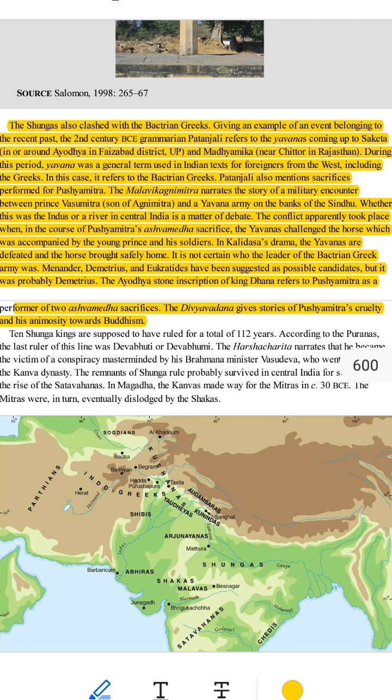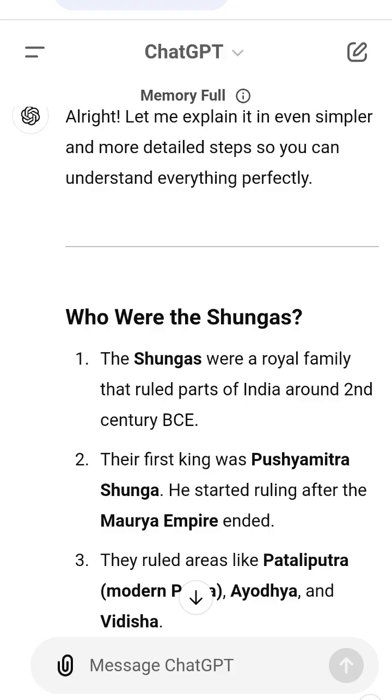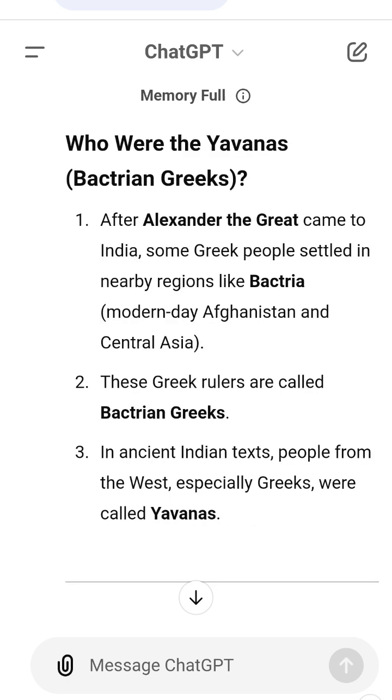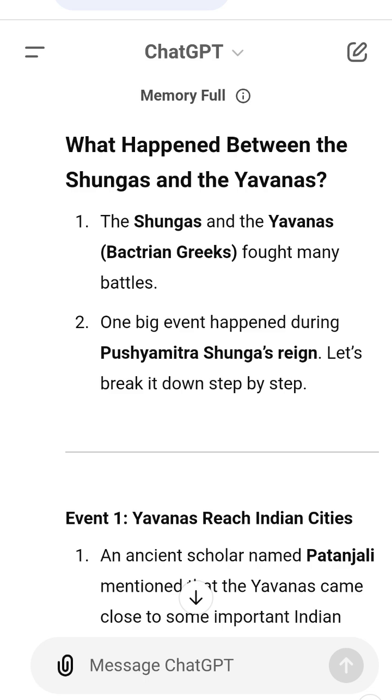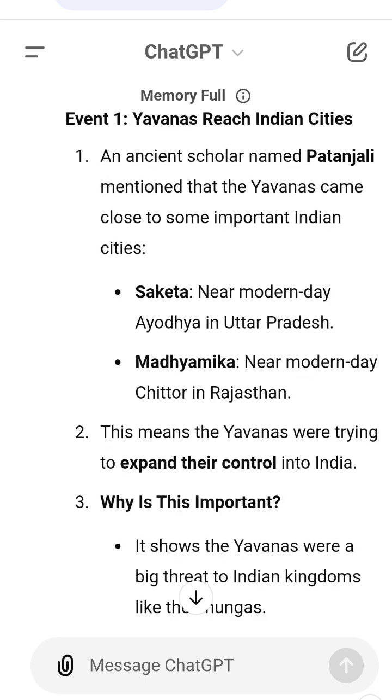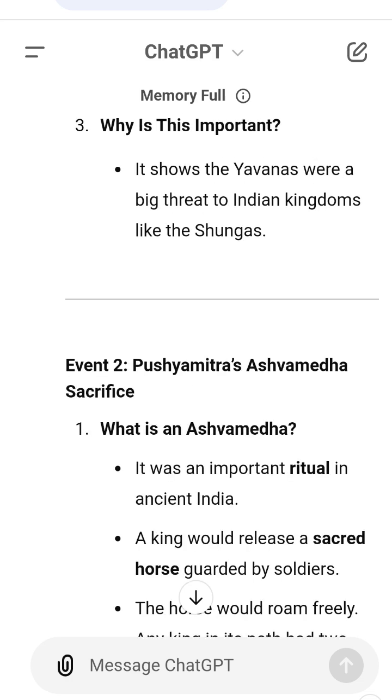Why is this important? 1. Defense of India. Pushyamitra successfully defended India from invaders like the Yavanas. This kept Indian traditions and kingdoms safe. 2. Cultural exchange. Even though the Shungas and Yavanas fought, they also influenced each other. For example, Indian art and coins during this time show Greek styles. 3. Powerful leadership. By performing the Ashvamedha sacrifice, Pushyamitra showed he was a strong and independent king. He united and strengthened his kingdom after the fall of the Maurya Empire.